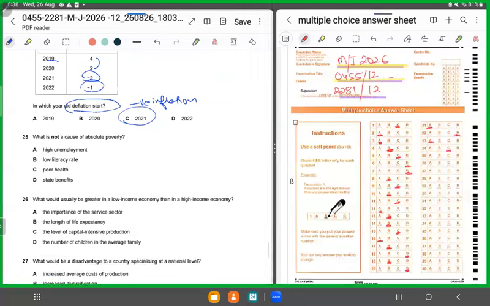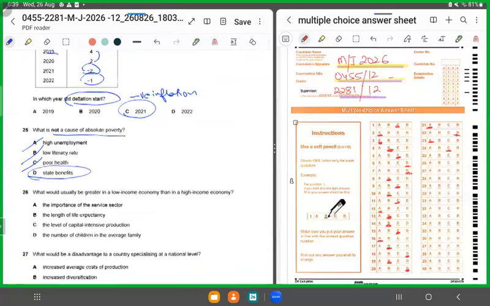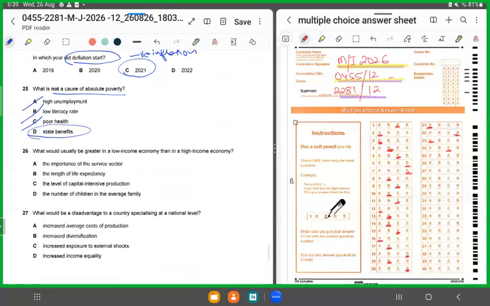Moving forward, what is not a cause of absolute poverty? Now we know absolute poverty is when people have less income and they are unable to provide for the basic necessities of life. So what is not a cause? High unemployment is a cause, low literacy rate is a cause, poor health is a cause. State benefits could not be a cause, because state benefits help you alleviate poverty, right? It helps people who are unemployed. So 25 has to be D.